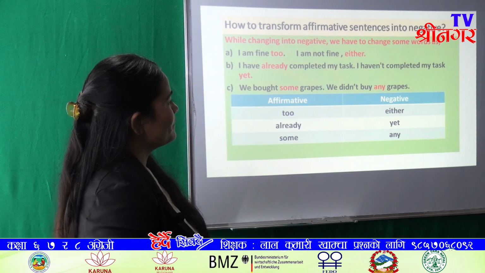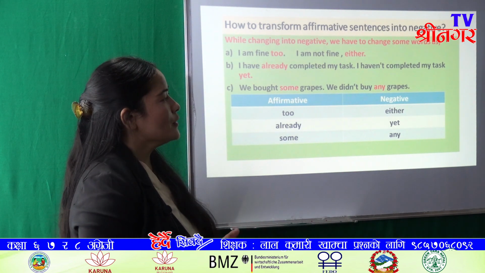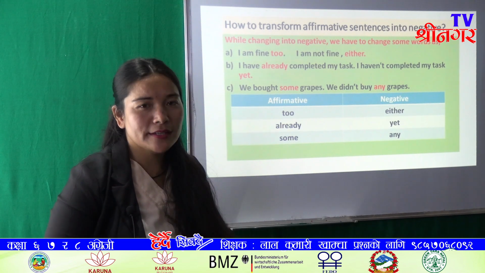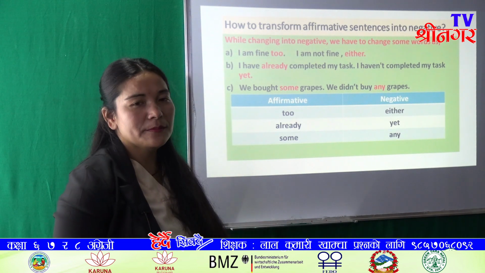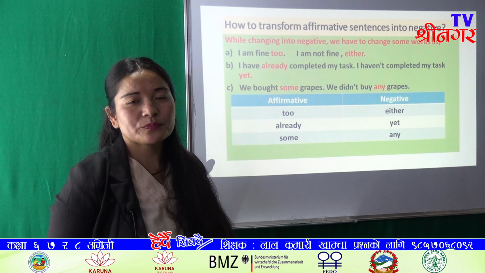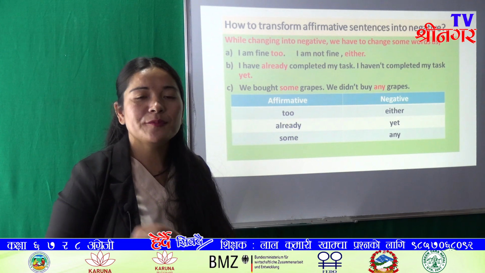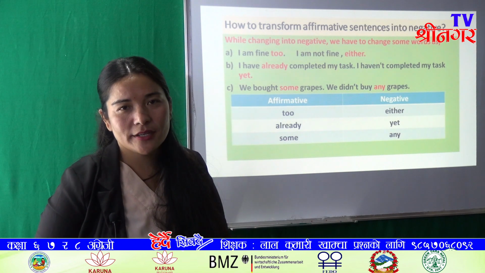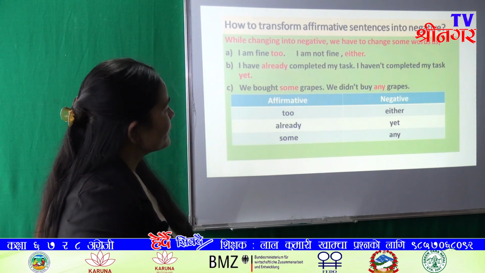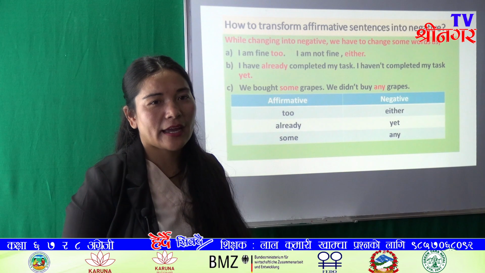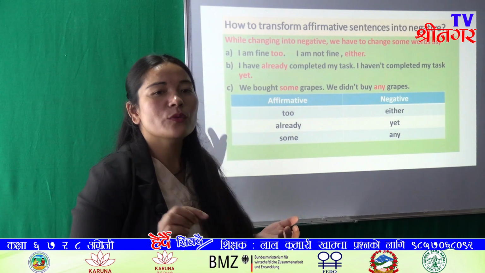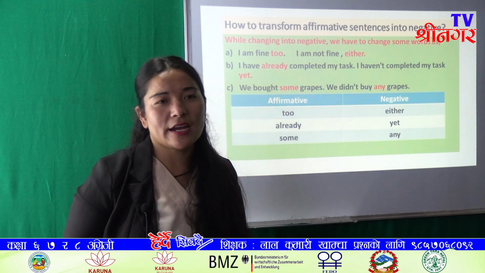Okay, in this way there are some words which should be changed while making negative, and only changing these words, the sentence cannot be changed into negative. We have to add not again with auxiliary verbs. So too is affirmative and its negative is either. Already should be changed into yet, and some should be changed into any. And after changing these words, again we have to add not with auxiliary verbs.